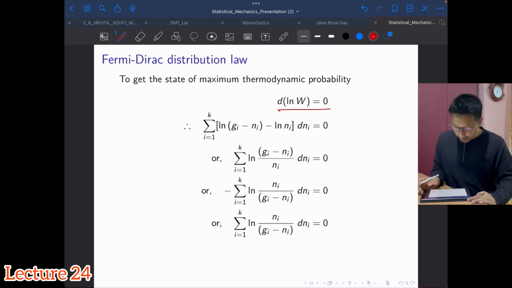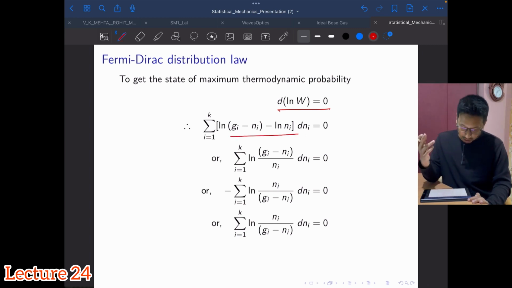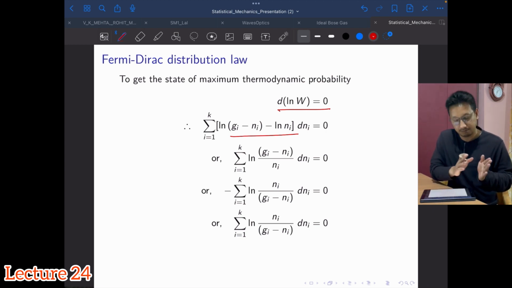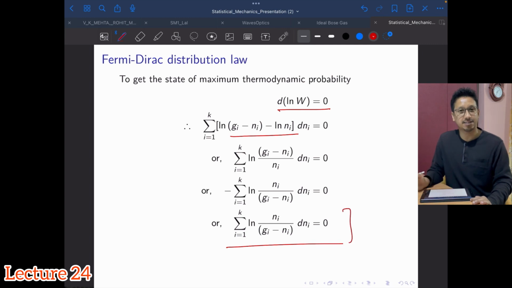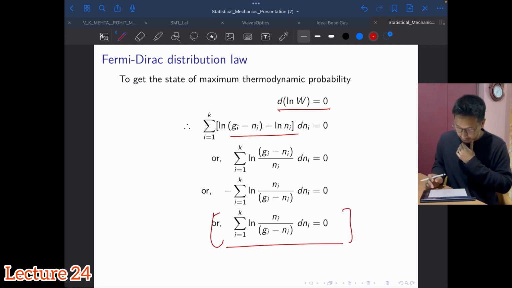Okay, so while equating to 0, again, ln a minus ln b, I can write as ln a by b. Then I can switch this numerator and denominator, so this minus sign has appeared because of this switching of numerator and denominator. Then I multiply both sides by minus 1, so since the right hand side is 0, it will still be 0, and then I will get this expression. So I will be using this expression for the Lagrange undetermined multipliers to solve this.